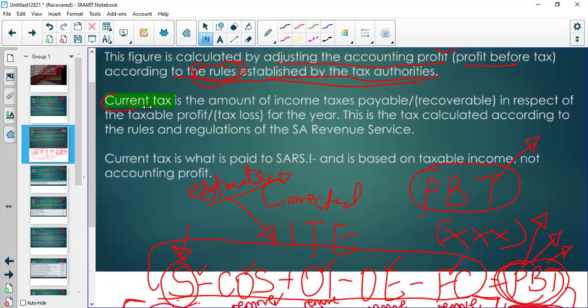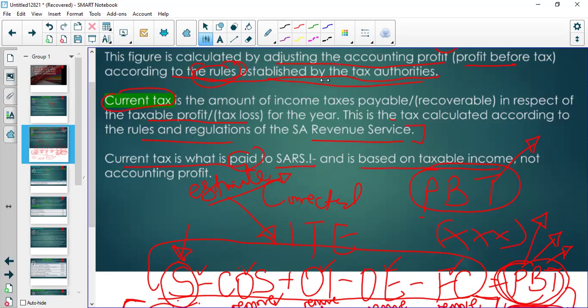Then current tax is the amount that we're going to pay currently in the current year. So this is the tax calculated according to the rules and regulations of SARS. I want you to know that current tax is what you pay to SARS and is based on taxable income.